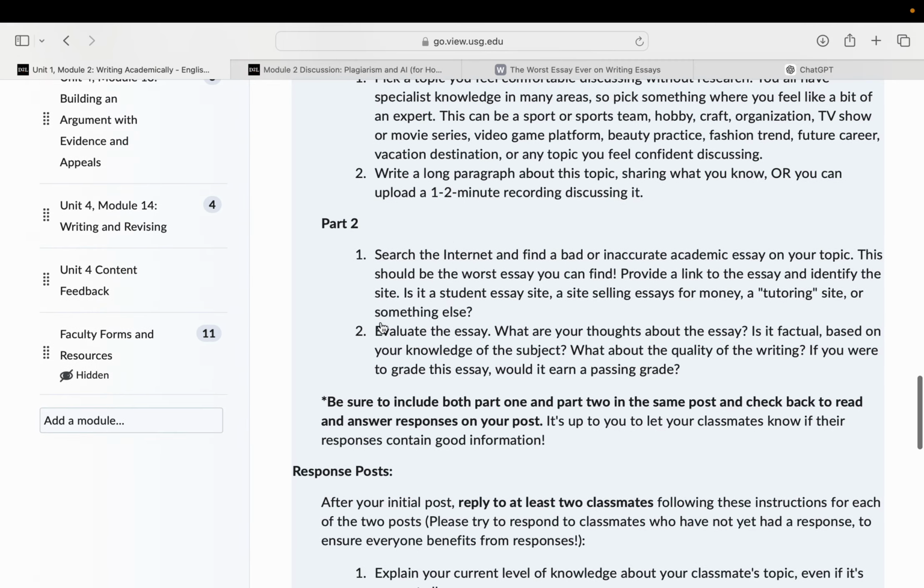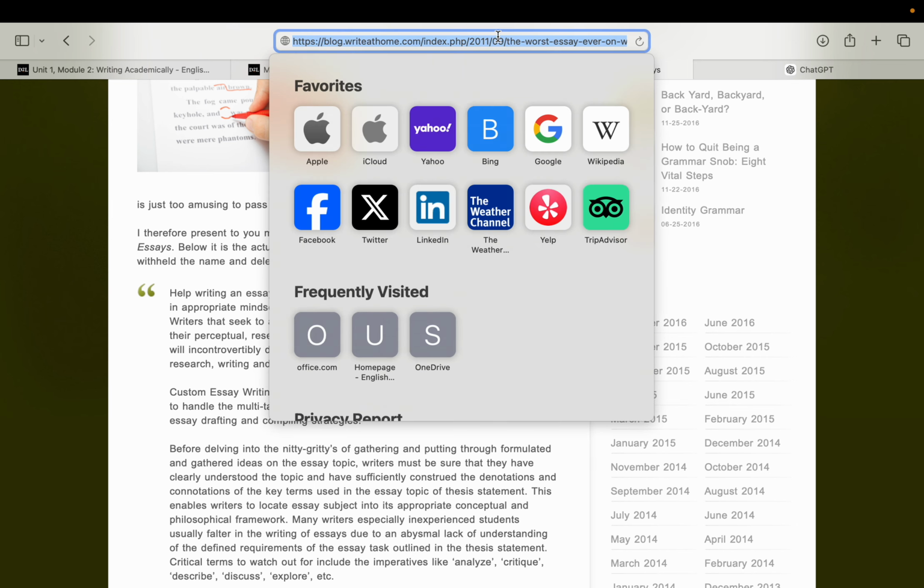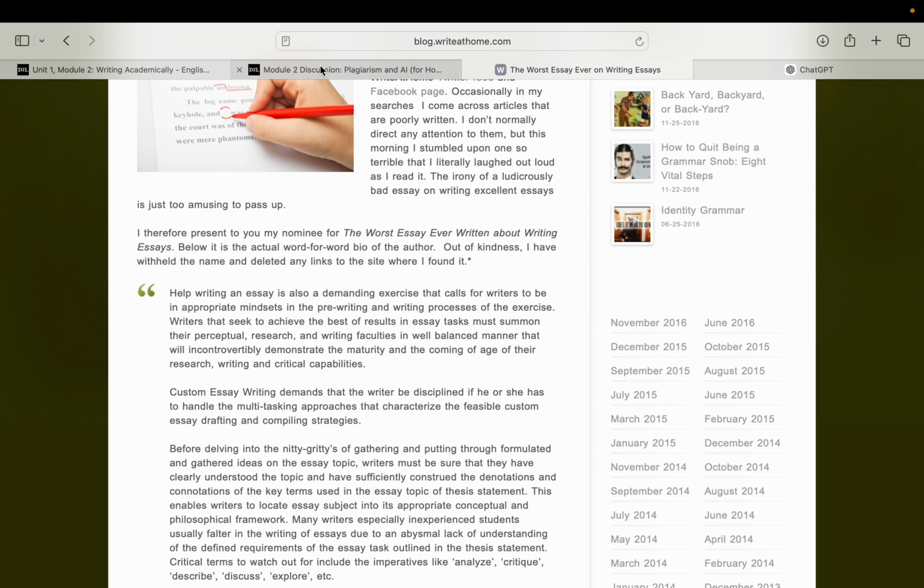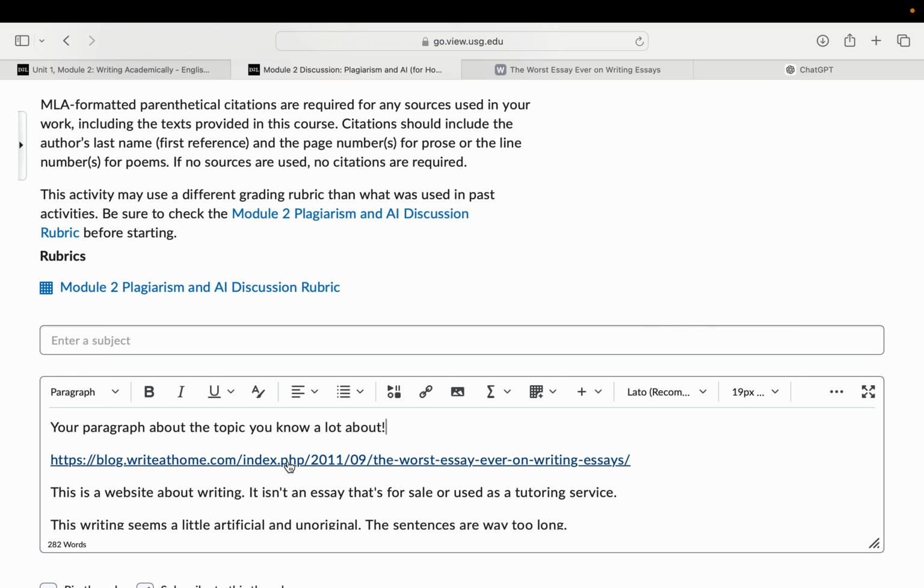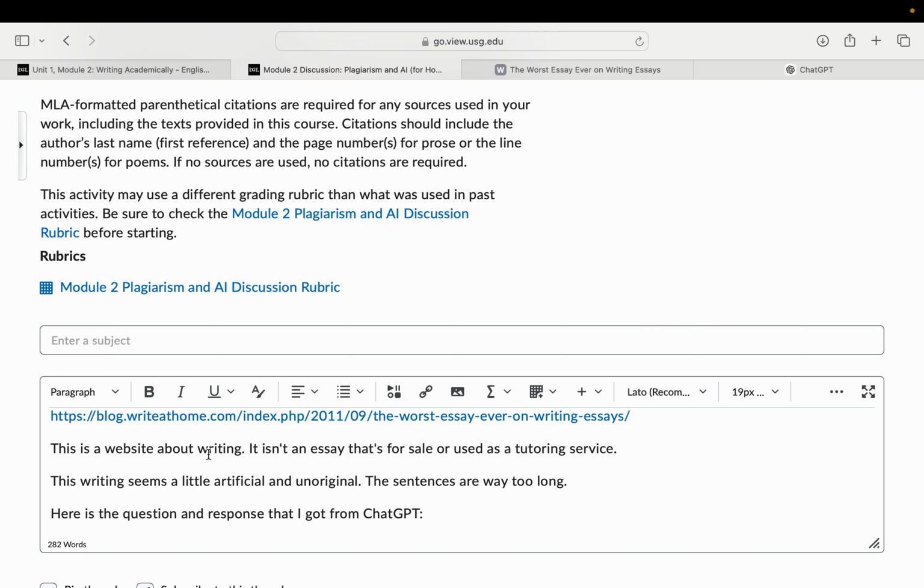In the next part, we need to find a link for the essay and identify the site. To find the link, all you do is copy and paste it in. You can see I've already pasted it here. And then you describe the site where it's found. I said, this is a website about writing. It isn't an essay that's for sale or used as a tutoring service.